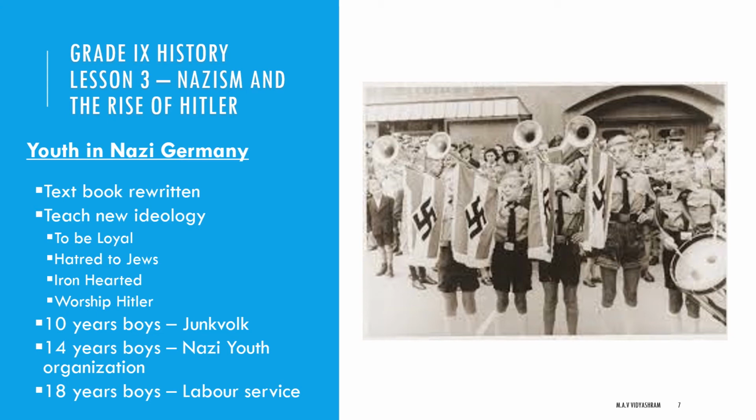The Youth League of the Nazis was founded in 1922. Four years later, they unified the youth movement under Nazi control. So for the youth in Nazi Germany, the textbooks were rewritten to teach the new ideology: to be loyal, to hate Jews, to be iron-hearted, and to worship Hitler. The 10-year-old boys had to be in Jungvolk, the 14-year-old boys in the Nazi youth organization, and the 18-year-old boys in the labor service.